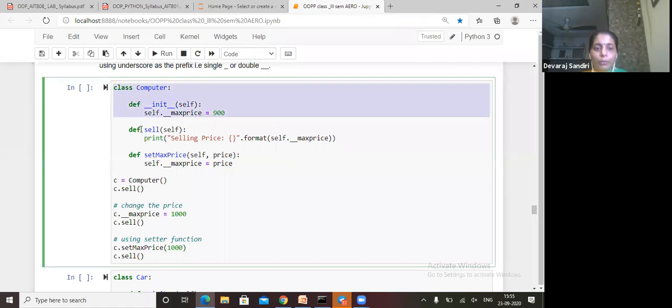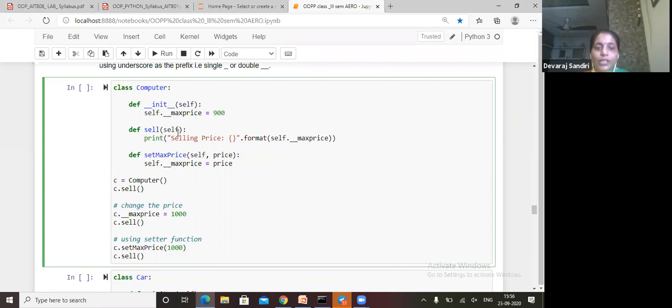See here, one program I have given, class Computer. In class Computer we can sell and we can buy, and in the main method, in our initialization, we give our self method. In our self method we are calling the max price. This we can use privately: self dot double underscore max price. When we give the double underscore max price here, this is private. No one can access it.